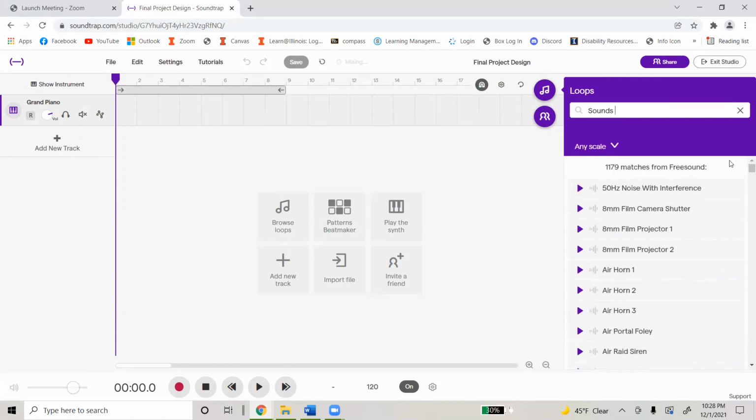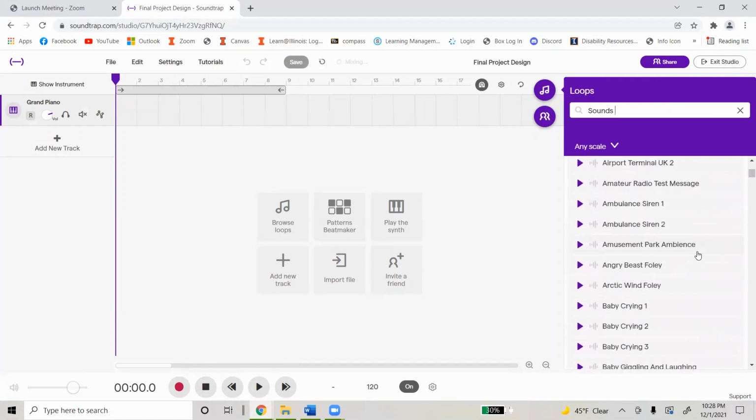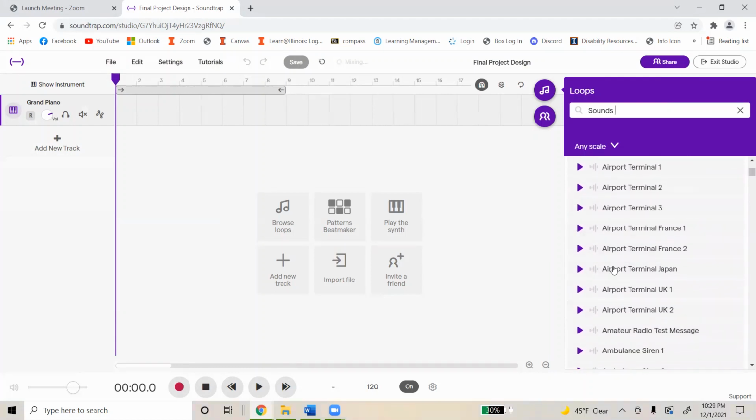category. And then within the sounds category, you can search for specific sounds you want, or you can just scroll through and find something that looks interesting. So for example, here's some airport terminal noises.